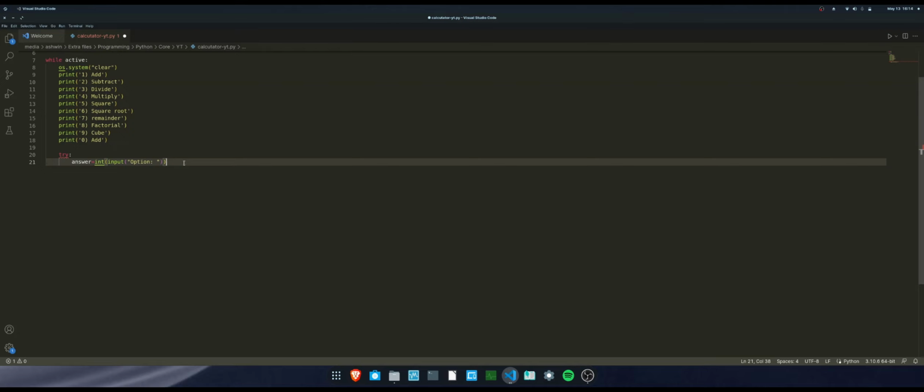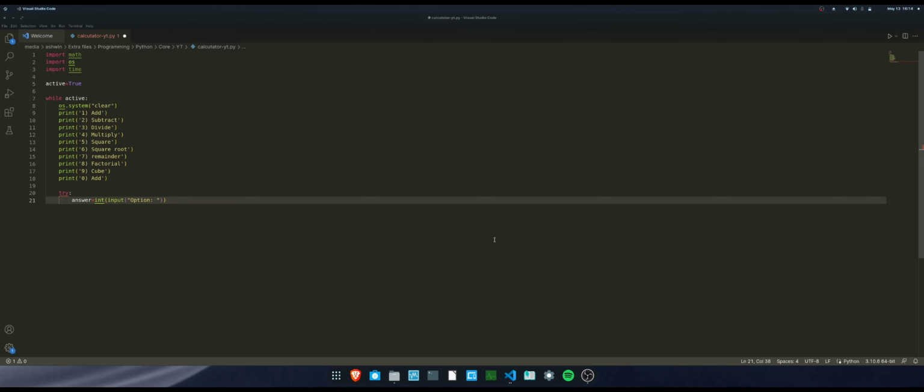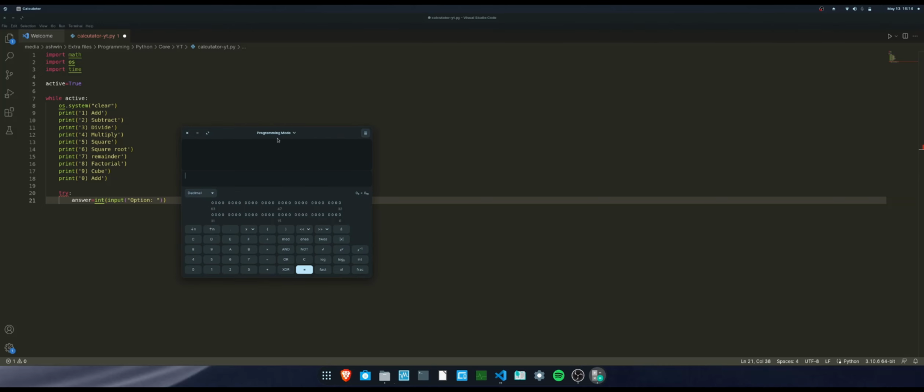We need to make sure the user clearly understands what this calculator is about. Also, I'd like to tell you one more thing. This calculator is not a GUI. What is a GUI? It is a graphical user interface. A graphical user interface basically means it has buttons. Let me show you the calculator and you will get to know what it is. You see this calculator over here?